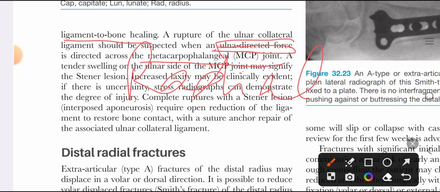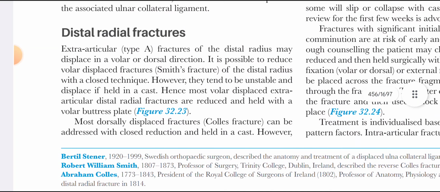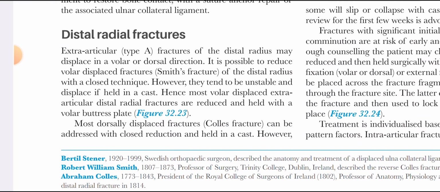And when there is a complete tear of ulnar collateral ligament of the thumb and adductor aponeurosis gets interposed between them, this is called Stener lesion. And it is treated with surgery. Okay. Now coming to the distal radius fracture.